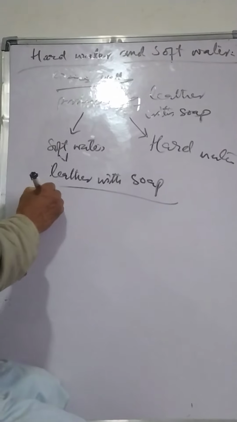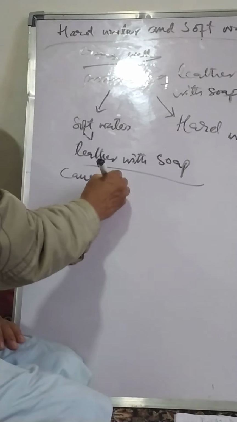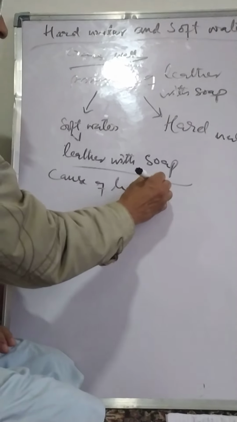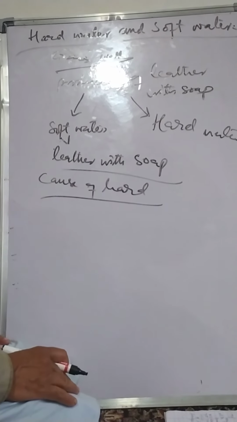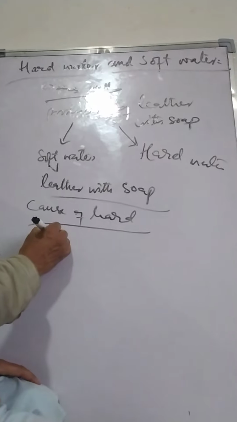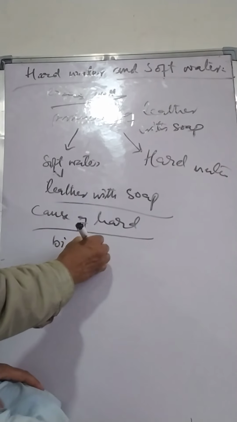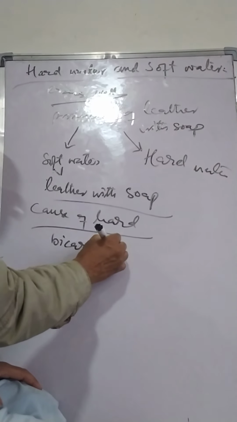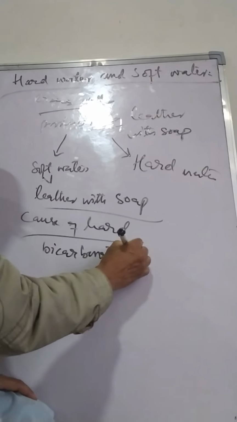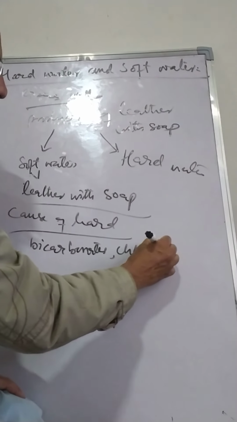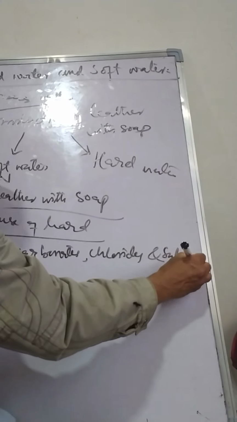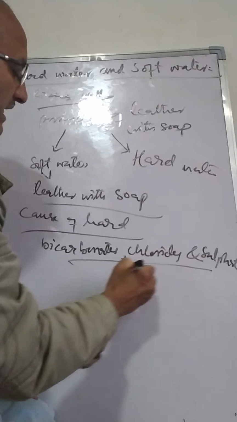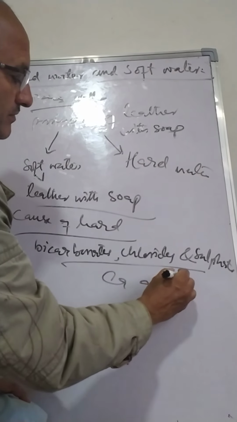Next, what is the cause of this? This is important: cause of hardness. Why is one water hard and another soft? Hardness is due to the presence of bicarbonates, chlorides, and sulfates of calcium and magnesium.